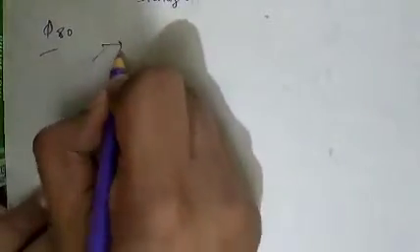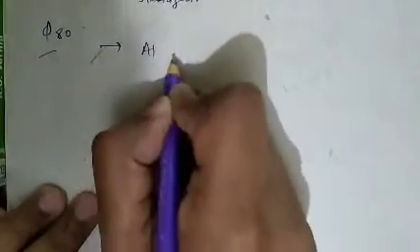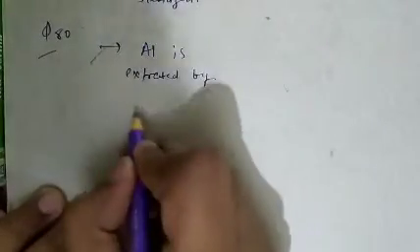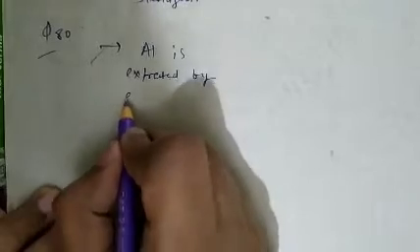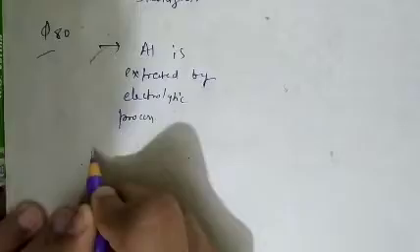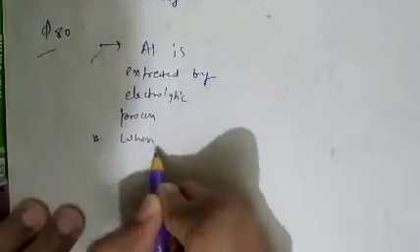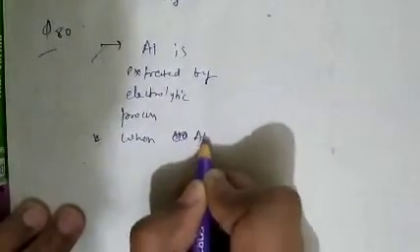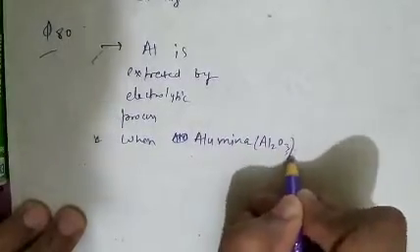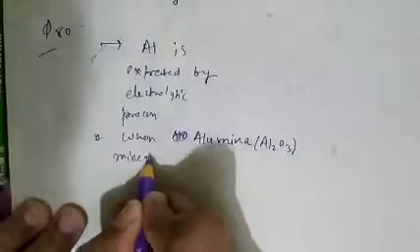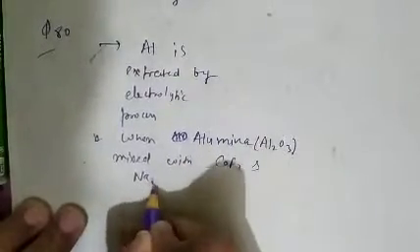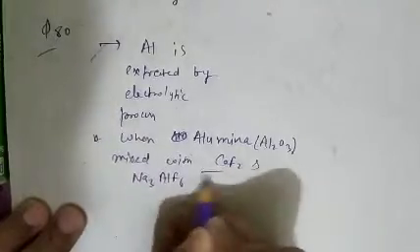As we know, aluminium is extracted by the electrolytic process when alumina, that is Al2O3, is mixed with fluorspar and chloride.